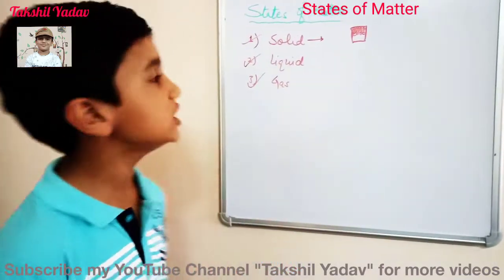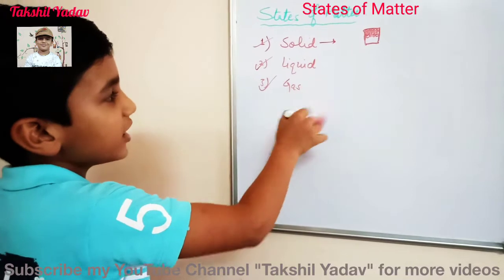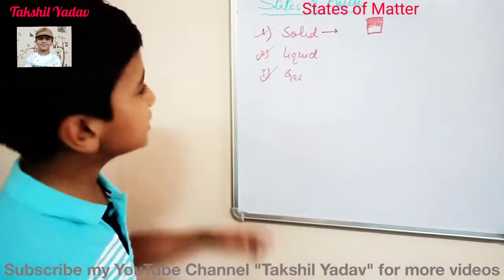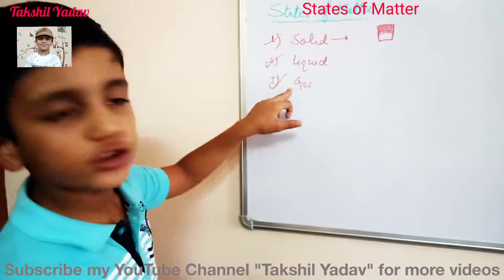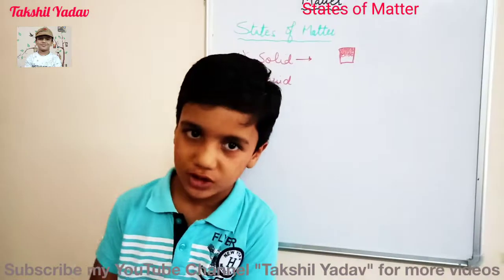Now, what about the changes in state of matter? The matter changes from solid to liquid to gas, and again to liquid and to solid. But sometimes the solid changes into gas straight, and this process is known as sublimation.